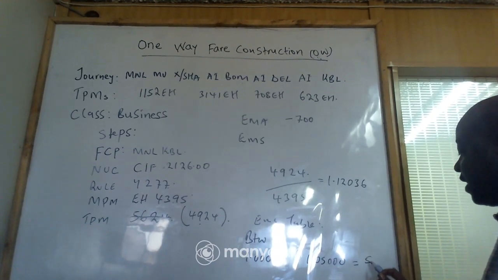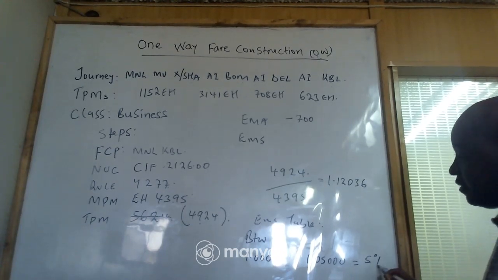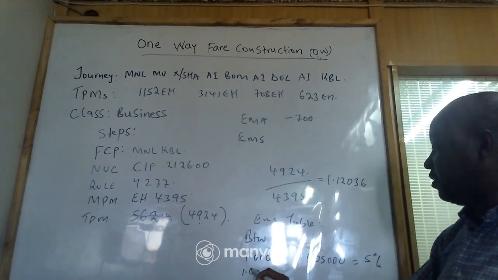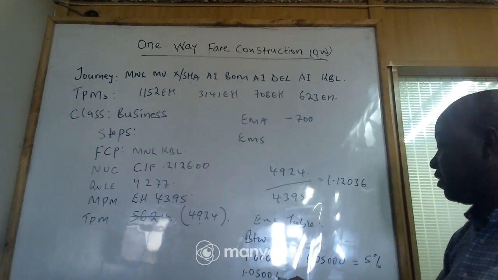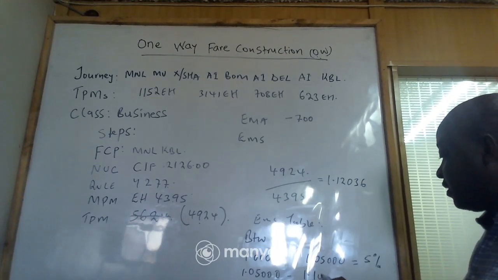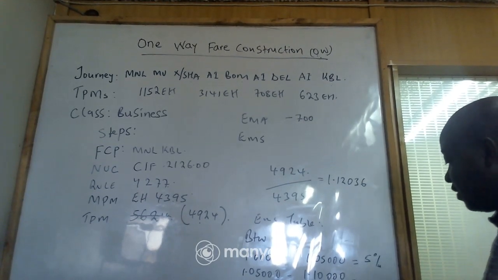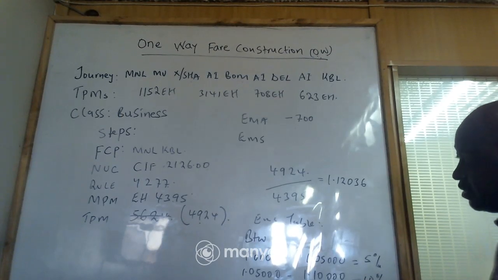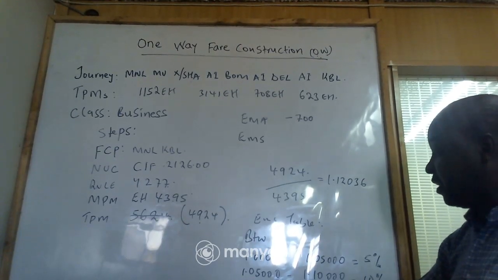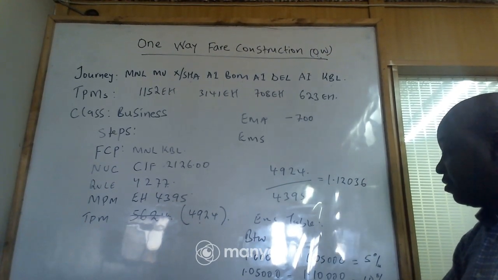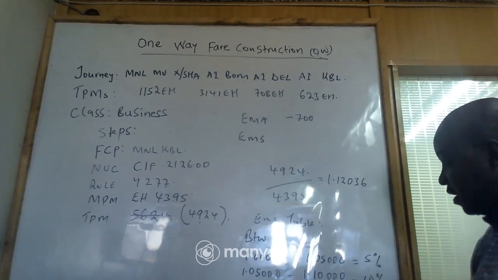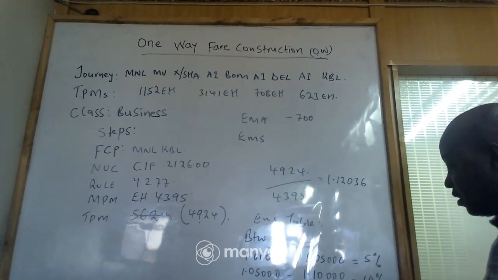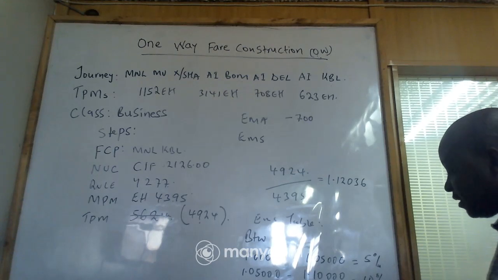This one here will be 5%. Then we have 1.05000 to 1.10000 will give us 10%. Then we have 1.10000 to 1.15000 will give us 15%.